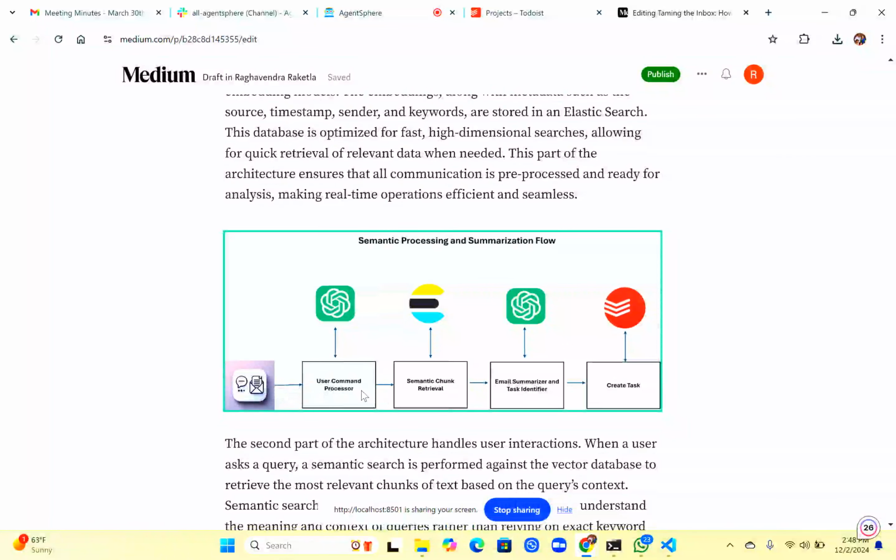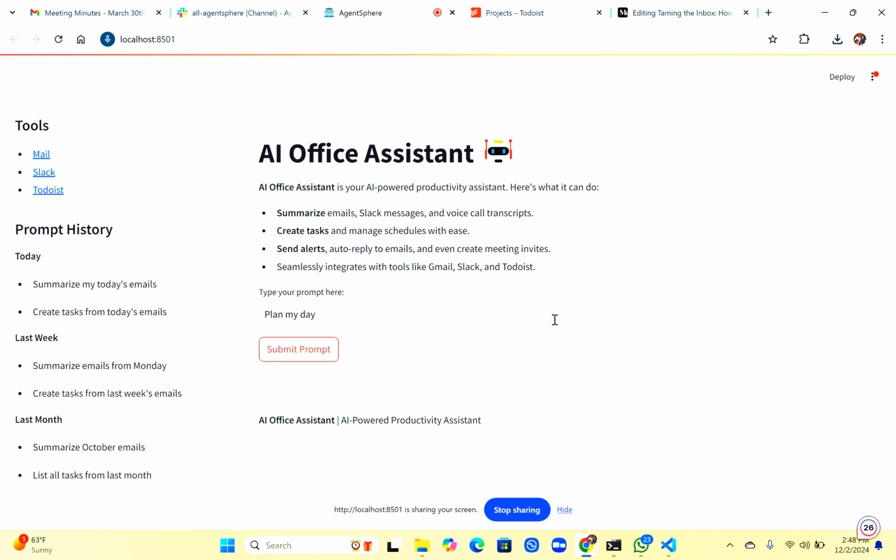Then based on the intent, I go and retrieve all my chunks from Elasticsearch. Then I pass that to the GPT-4 model, and then I invoke the Todoist API to create the tasks in Todoist. So this is about the AI assistant.